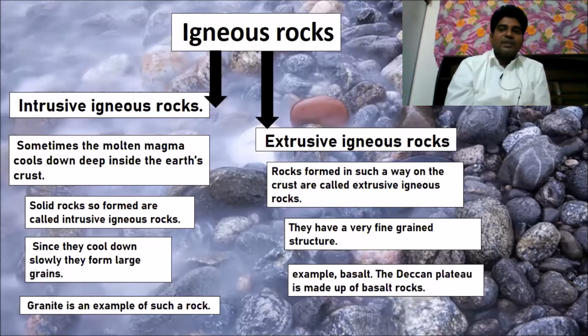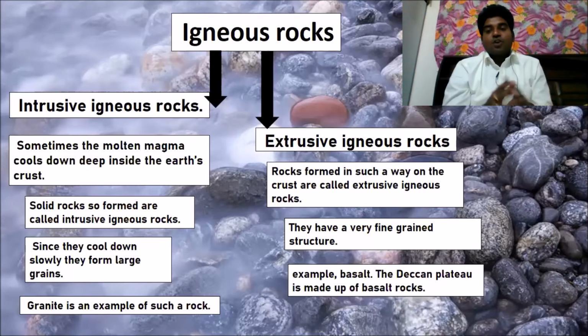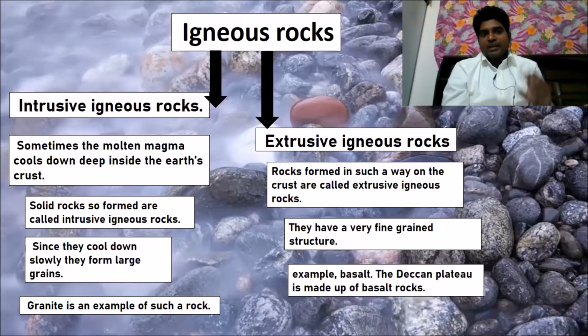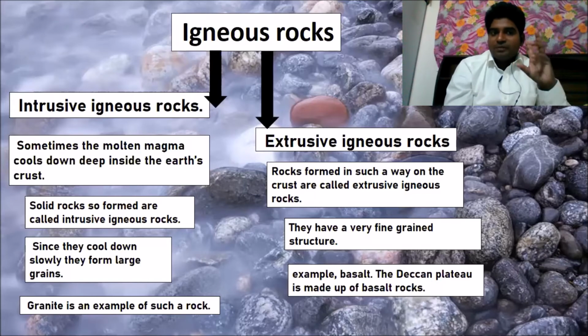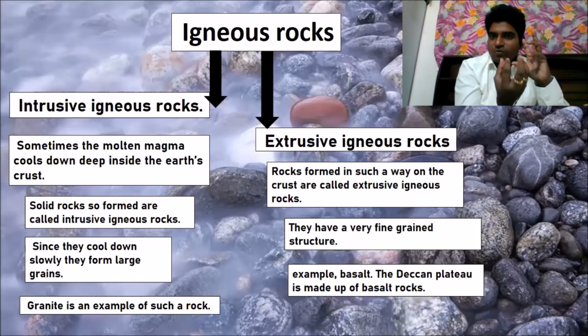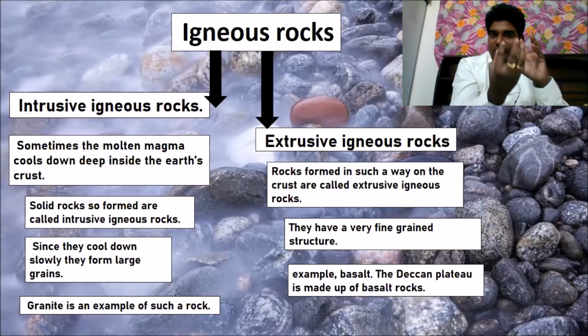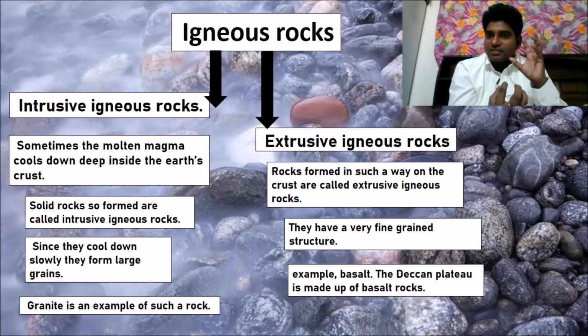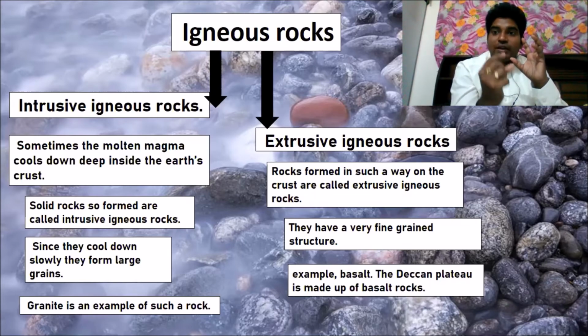Let us first learn about the intrusive igneous rocks. Sometimes the molten magma cools down deep inside the Earth's crust. When it is flowing, it goes into the pores and inside the Earth's crust and cools down. Once it cools down, it forms solid rocks, solid particles.